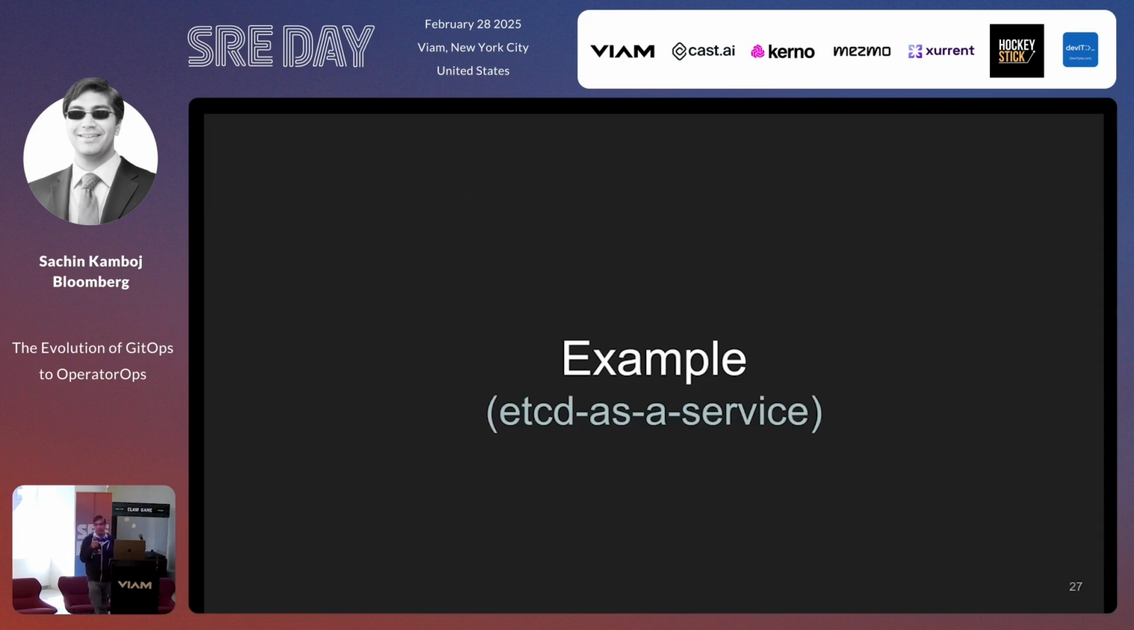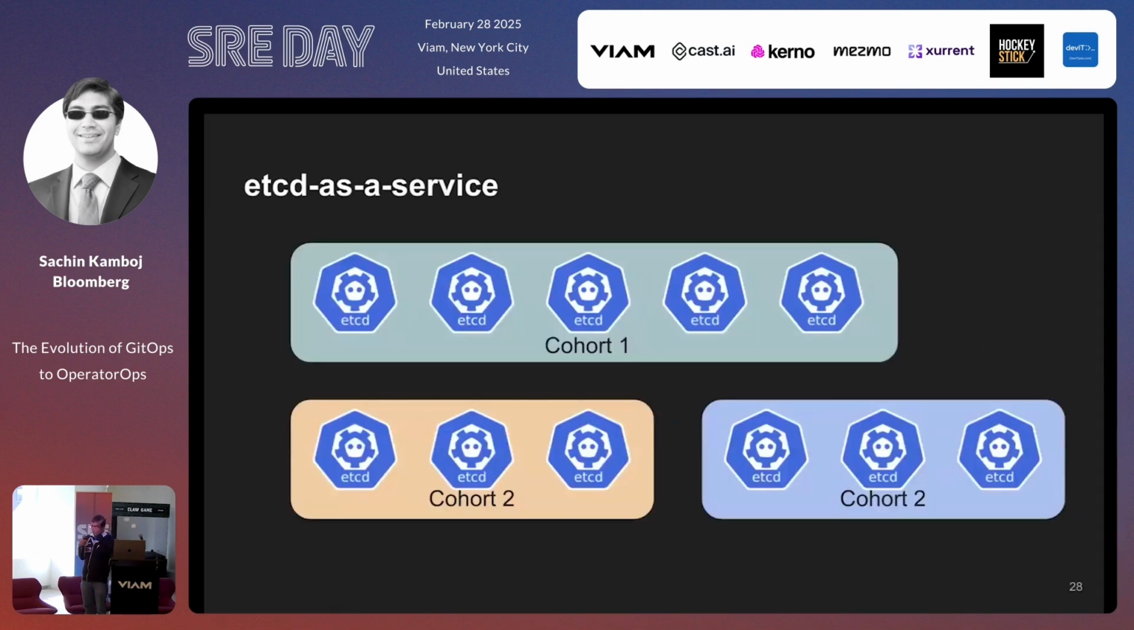And the example that I want to give to you is of a completely made-up service, or might not be a made-up service, of etcd as a service. So what is etcd as a service? And in this example, what does it look like? So etcd is the backing store for Kubernetes. If people are familiar with, let's say, Zookeeper or one of the previous ones, or a lot of people know etcd, all your data in Kubernetes gets stored in etcd.